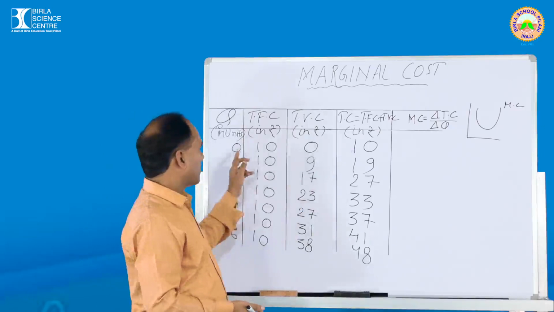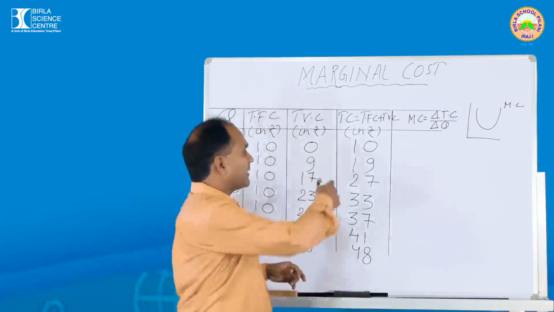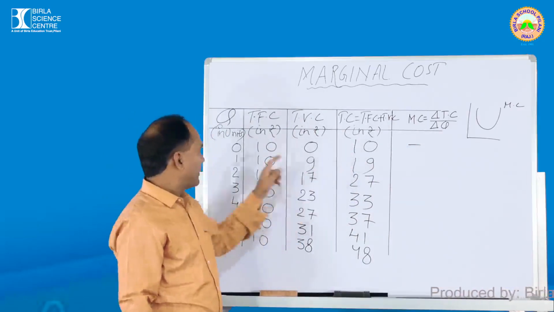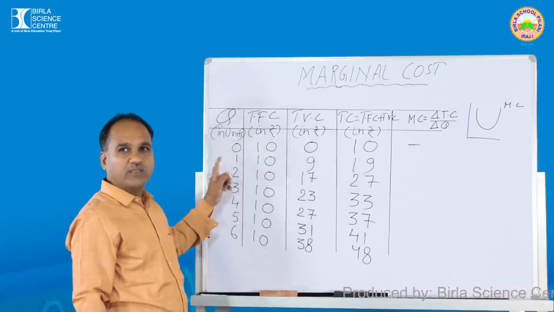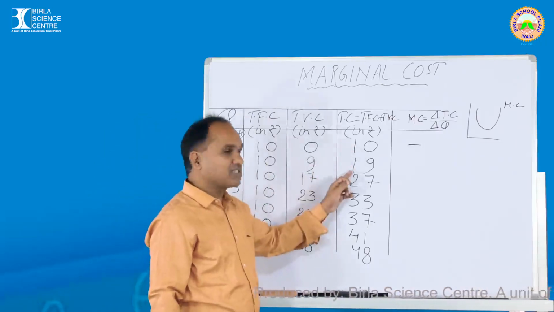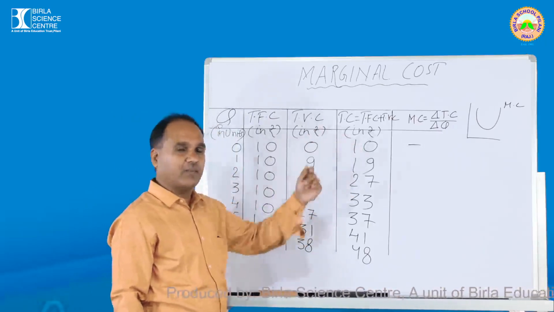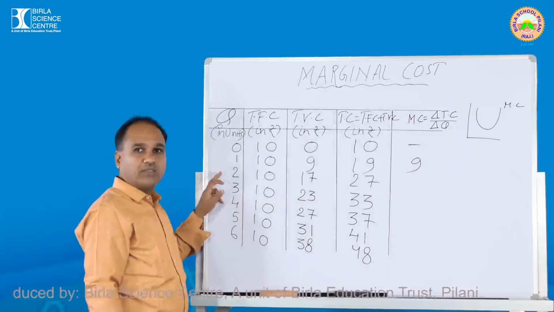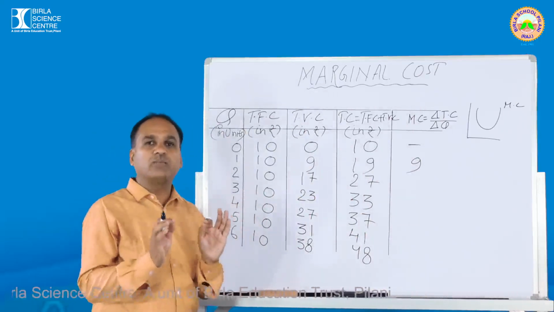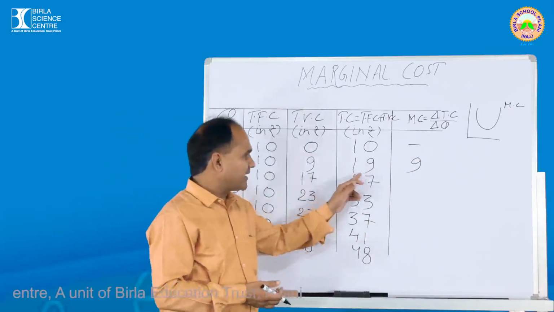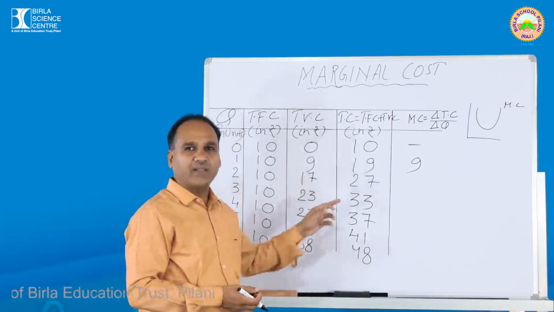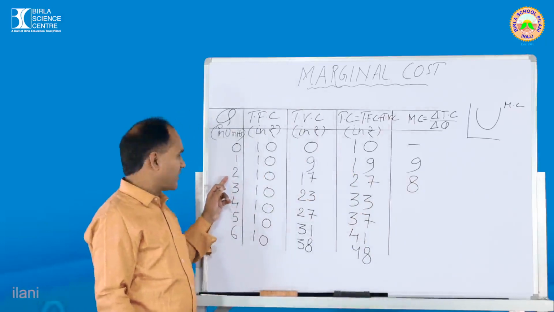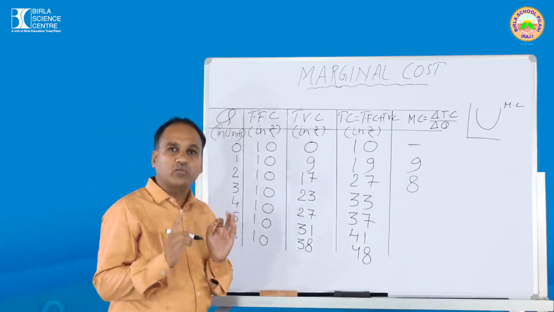Let's come back now again. See here, initially when the output is 0, total cost is how much? 10. So at the beginning, you put straight away a dash. After that, when you produce one more unit of output from 0 to 1, how much is the change coming? 1. What is the change in the total cost? That is 19 minus 10, how much? That is 9. Again, 2 minus 1, when we are producing one more unit of output. So what is the change here? 27 minus 19, how much? You are going to get 8. Again, when you produce the third unit of output, 3 minus 2, it means we are producing one more unit of output.